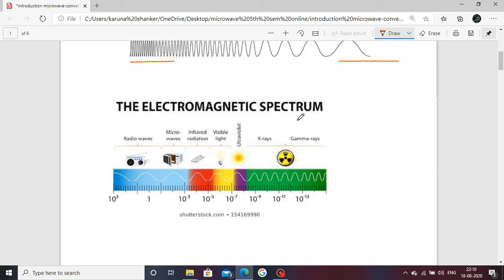This also shows a spectrum. Radio frequency is used in radio, microwave frequency is used in a microwave oven, infrared is used in a remote, visible light is used in an LED bulb, ultraviolet is emitted from our sun, and X-ray and gamma are nuclear uses.